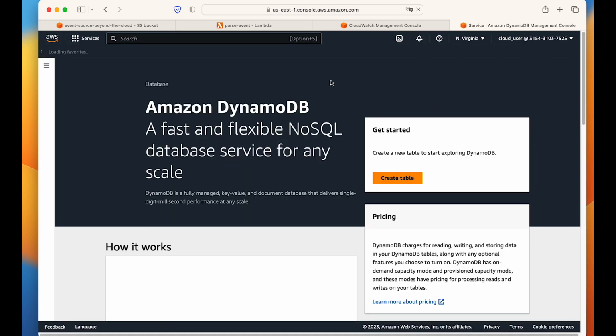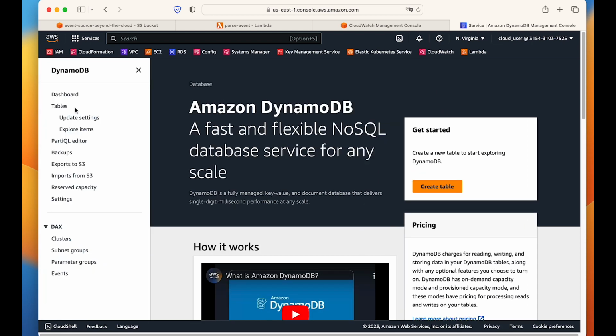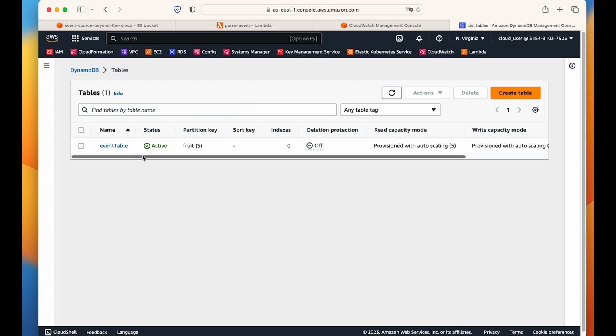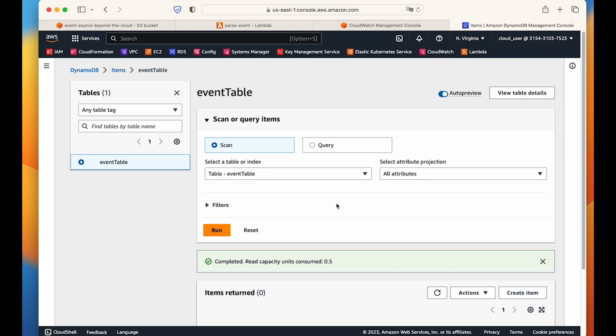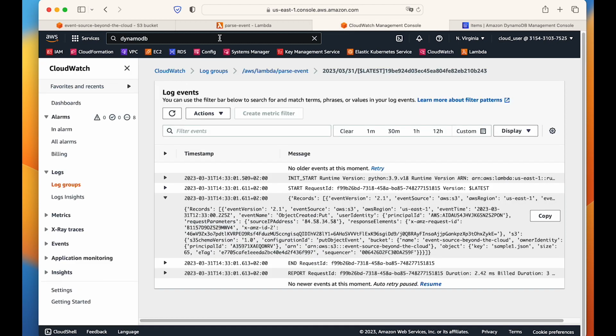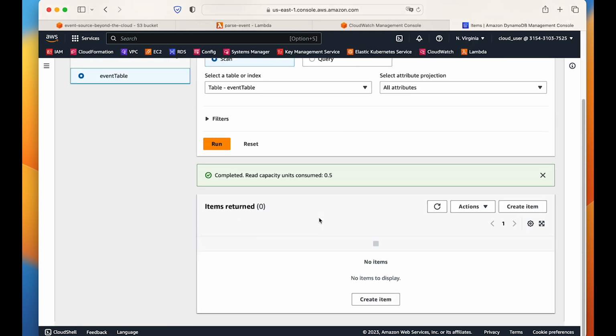We go to DynamoDB again. Somehow it is not created, is it? Oh yeah, here it is. Okay, so our DynamoDB table is provisioned, the standard table, it is created. Now if we go inside the table, explore table items, right now there is nothing. Fine. Now we can write some code inside our Lambda handler so that it can get the event, parse the event, show us what is inside this event, and insert it into our DynamoDB table here.